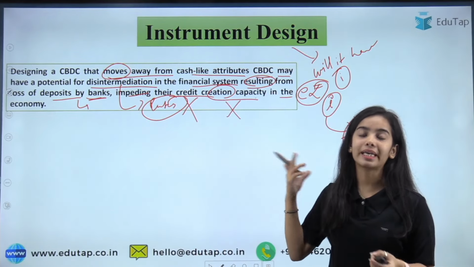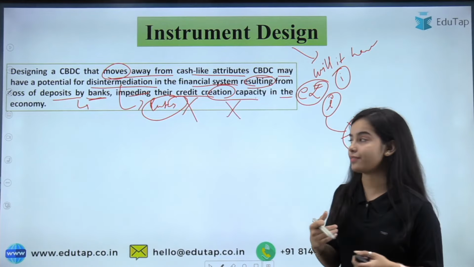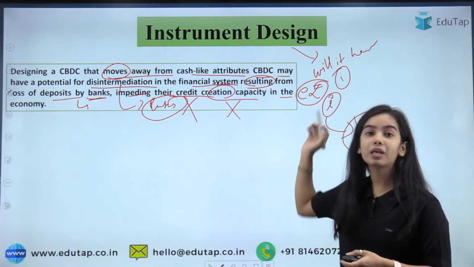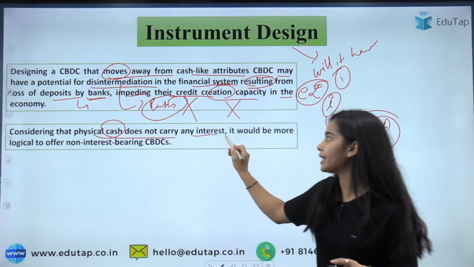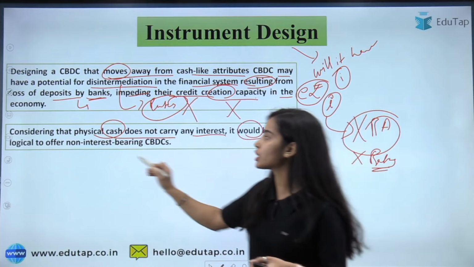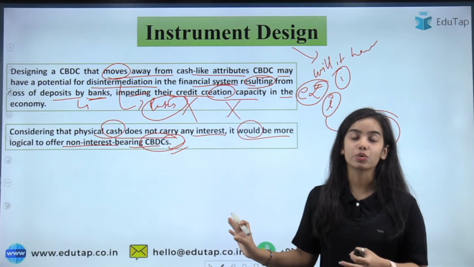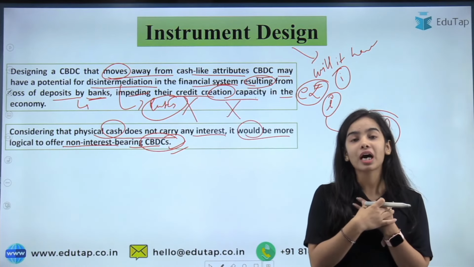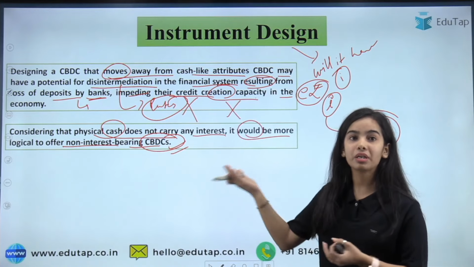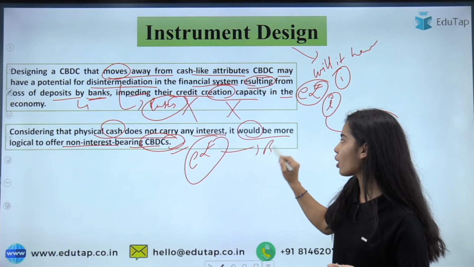That is why the e-rupee does not have any interest, because it is just like cash. Cash does not carry any interest if we just keep it with ourselves. Considering that physical cash does not carry any interest, it would be more logical to offer a non-interest bearing central bank digital currency. I hope you understand this point very clearly: like cash, if we keep the e-rupee with ourselves and not in any bank account, it will not give any interest.